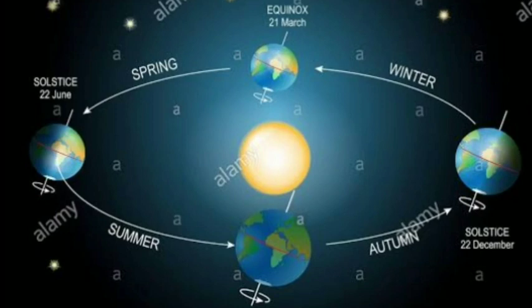Look at this picture again. The revolution is the movement of the earth around the sun in a fixed path or orbit. Revolution causes the change of season. You can see it in the picture. There are summer, autumn, winter and spring seasons. So earth will take 365 days to revolve around the sun, and that will cause the change of season.